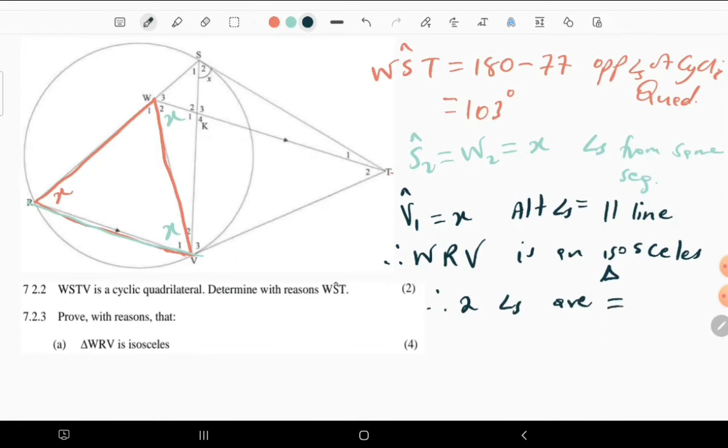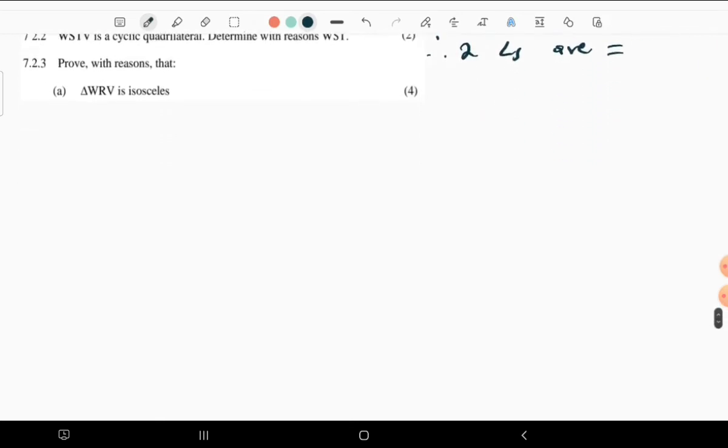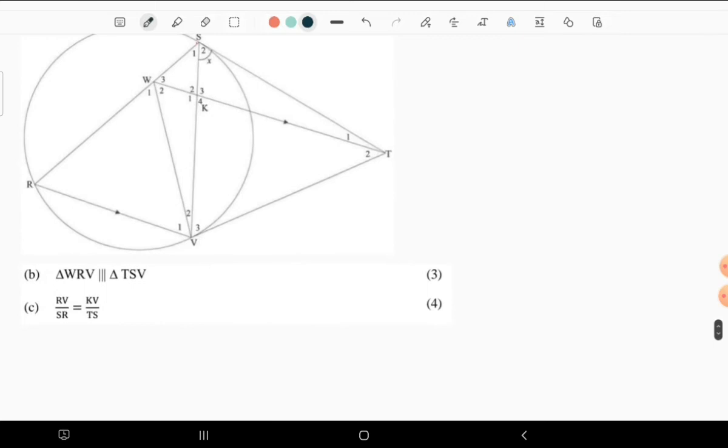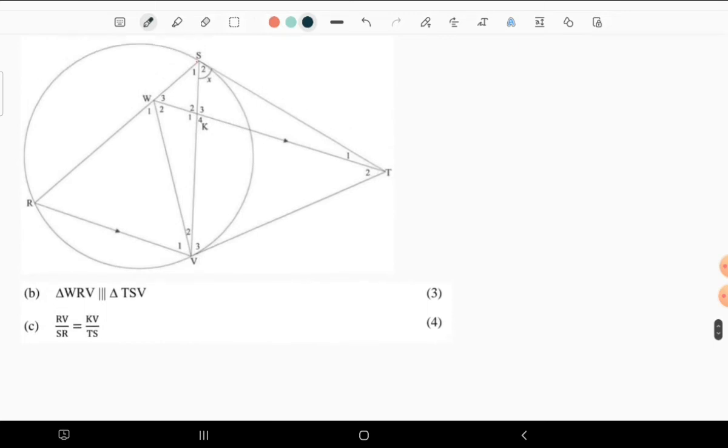Now, moving to the next question. Prove that triangle WRV is similar to triangle TSV.